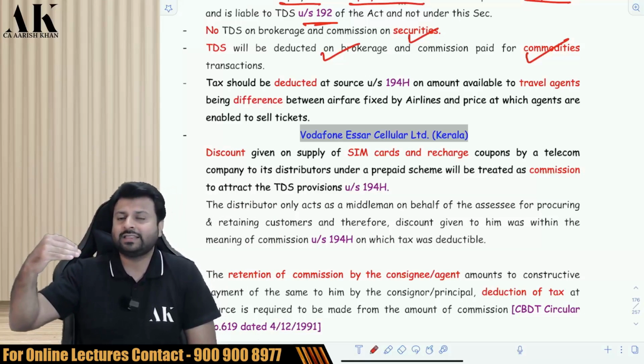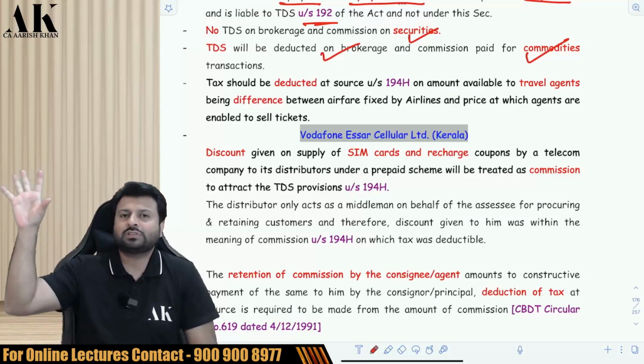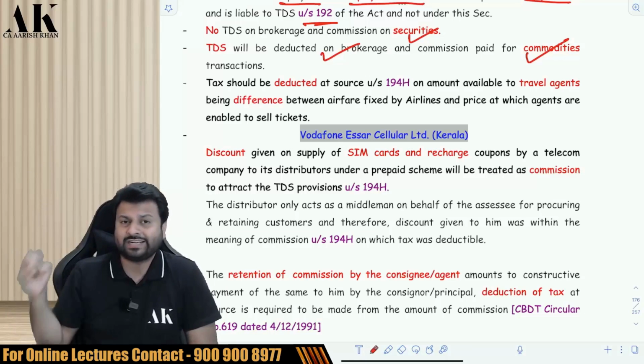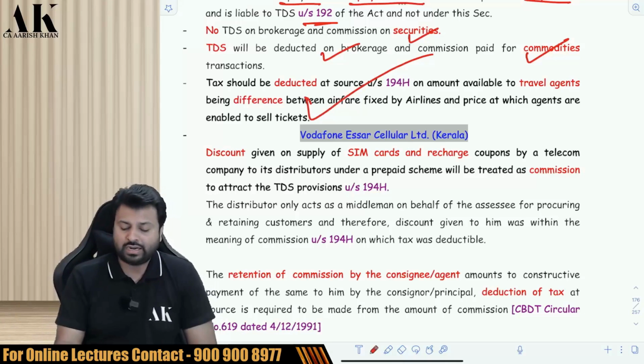So the base price is 10,000 and you can sell about 10,000. Suppose now if MakeMyTrip sells at 12,000 rupees, then MakeMyTrip will retain 2,000 rupees at its end. So that retention of 2,000 rupees by MakeMyTrip is also a commission under 194H.